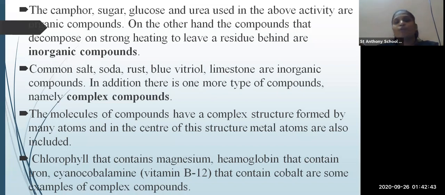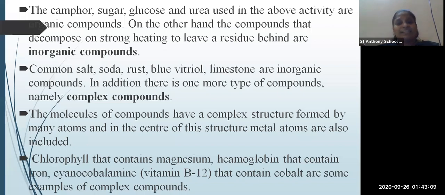Okay. So in addition to organic compounds and inorganic compounds, there is one more compound present, that is complex compound. Now what is a complex compound? The molecules of the compound have a complex structure formed by the atoms, and metal atoms are also included. That means in these molecules, along with the atoms, metals are also included in the center.